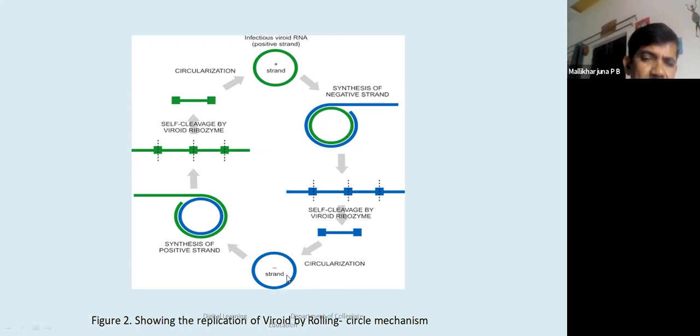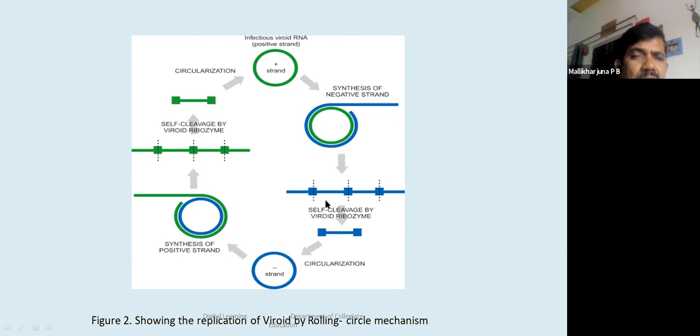This newly synthesized RNA molecule, or daughter RNA strand, will serve again as a template for the RNA polymerase II enzyme, and then it is going to synthesize another long linear daughter strand. This is again subjected to ribozyme activity or autocatalytic property, and that is going to synthesize this. This is how a complete two rounds of